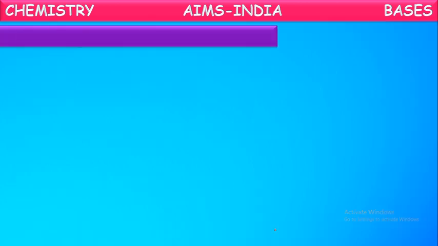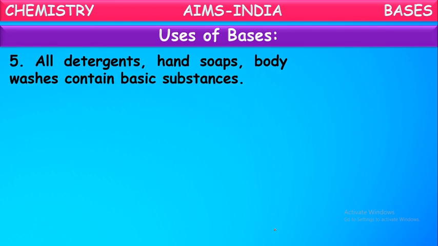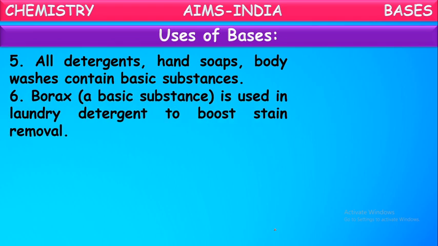Okay. Next, some more uses of bases are here. All detergents, hand soaps, body washes contain basic substances. Yes, almost all the hand soaps we use, toilet soaps, body washes, detergents, all contain bases in them. These all are basic in nature. That is why they are slippery to touch and they form foams. They can remove the dirt. So these all come under different kinds of bases.